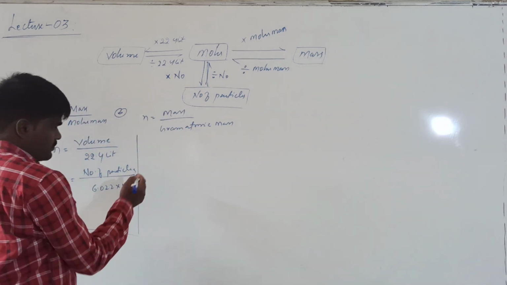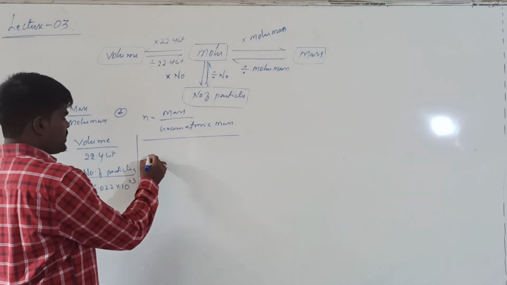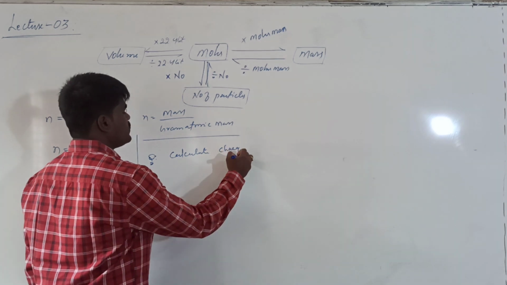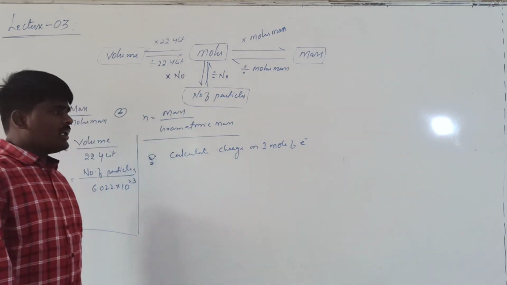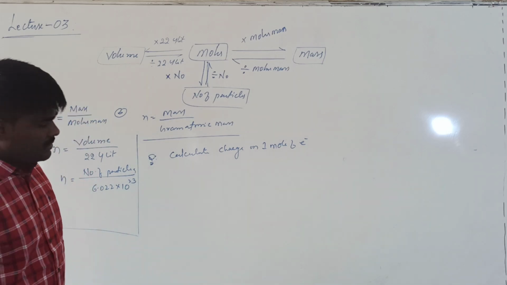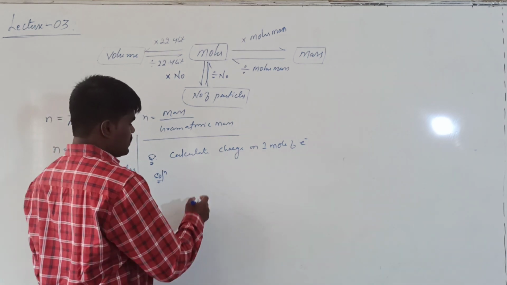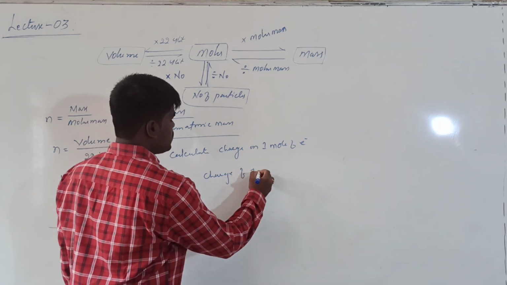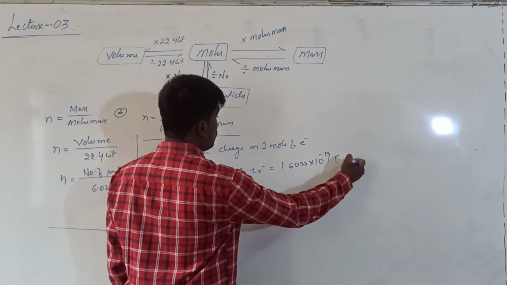Now, let us see how questions can be framed on this mole concept. For example, you may have a question like this: calculate the charge on 1 mole of electrons. First of all, we should know what is the charge on 1 electron. If you want to calculate the charge on 1 mole of electrons, first of all, you should know what is the charge on 1 electron. Charge of 1 electron is always equal to 1.6022 into 10 power minus 19 coulombs.